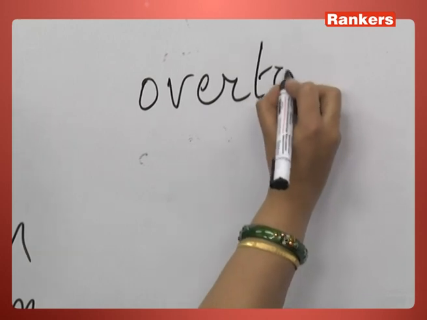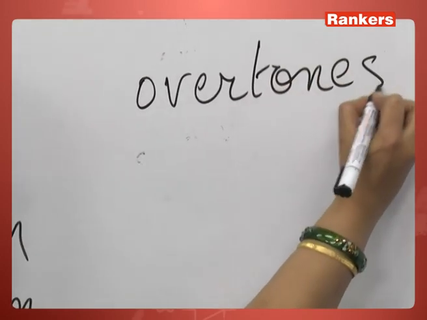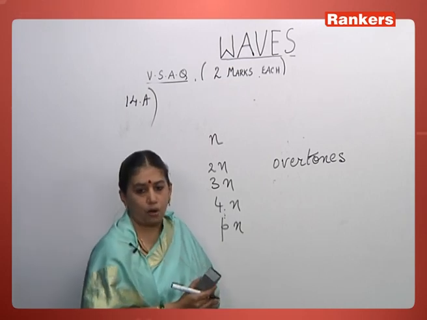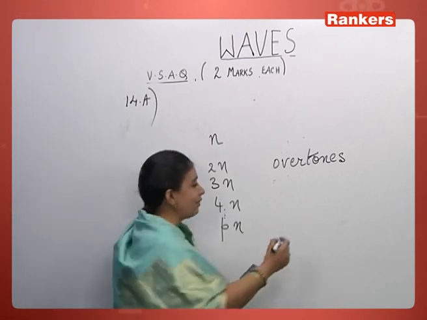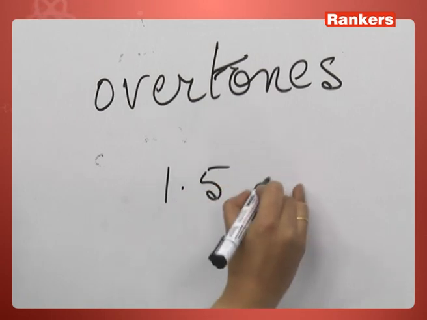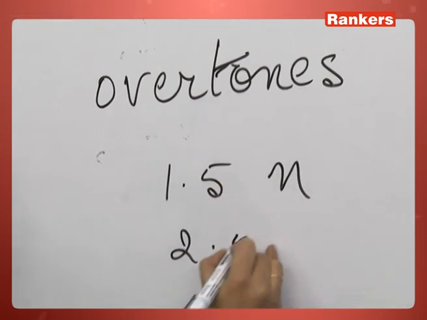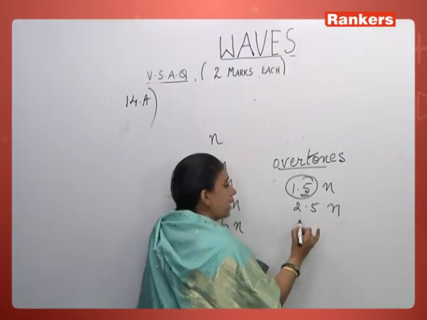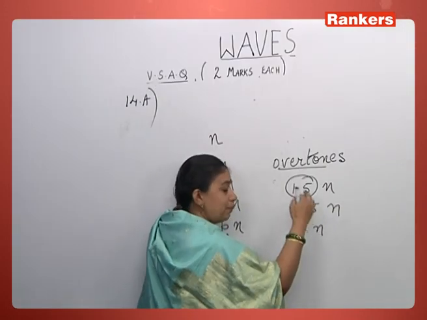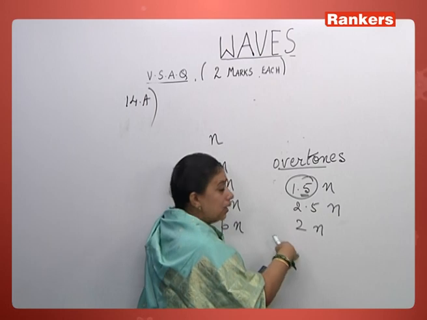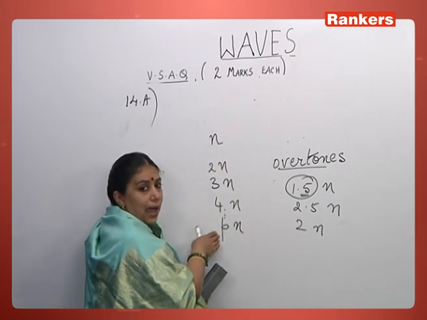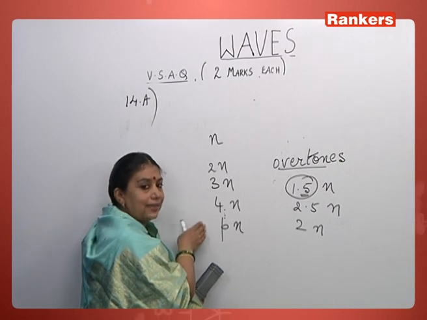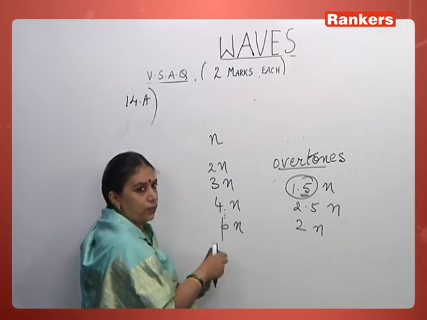Overtones are also higher order frequencies, but they may or may not be an integral multiple of the fundamental frequency, like we can have 1.5n or 2.5n. They may or may not be integral multiples. But harmonics are always an integral multiple. They are higher order frequencies which are an integral multiple of the fundamental frequency.